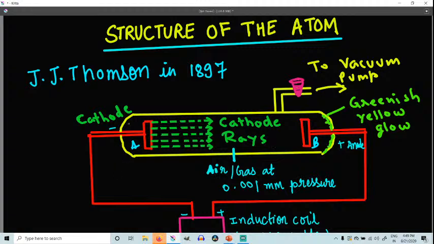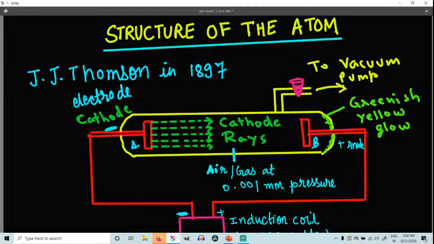And what is the other name of these plates? Electrodes. So we can see one is cathode, this is also an electrode, and you can see negative charge is there because it is attached to the negative terminal of the battery. If it is attached to the negative terminal of the battery, which electrode is this? This is cathode, right? Cathode is a negative electrode, right?